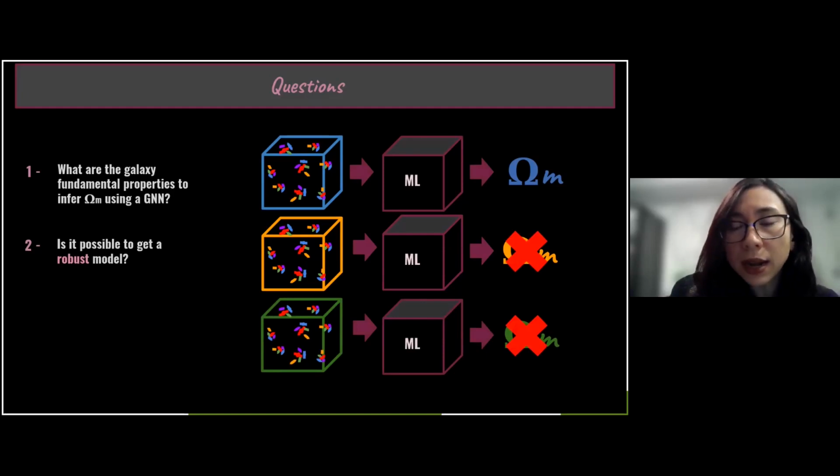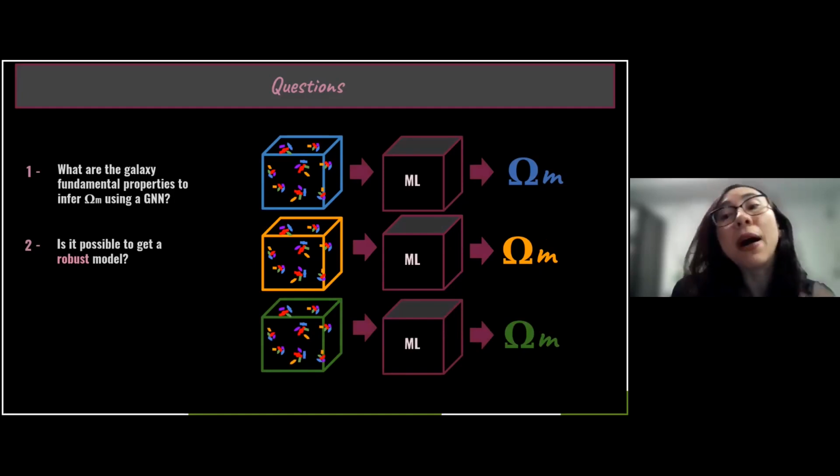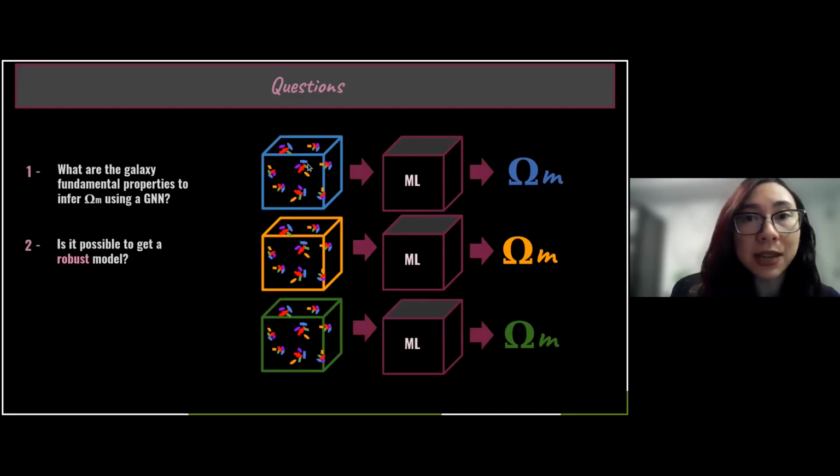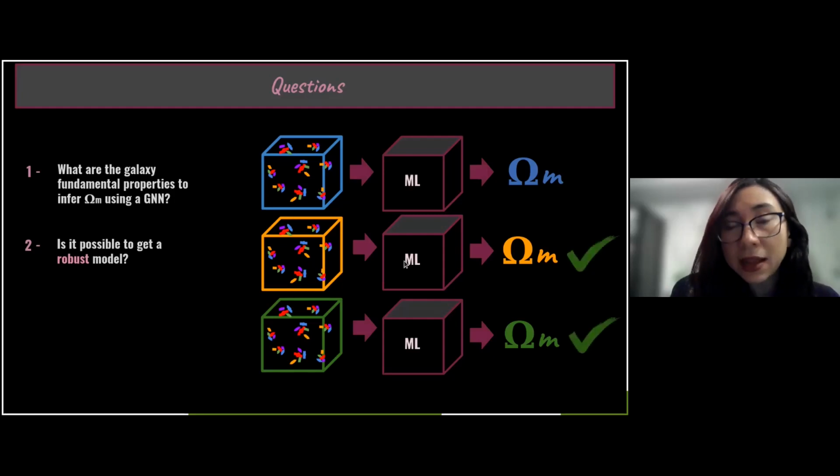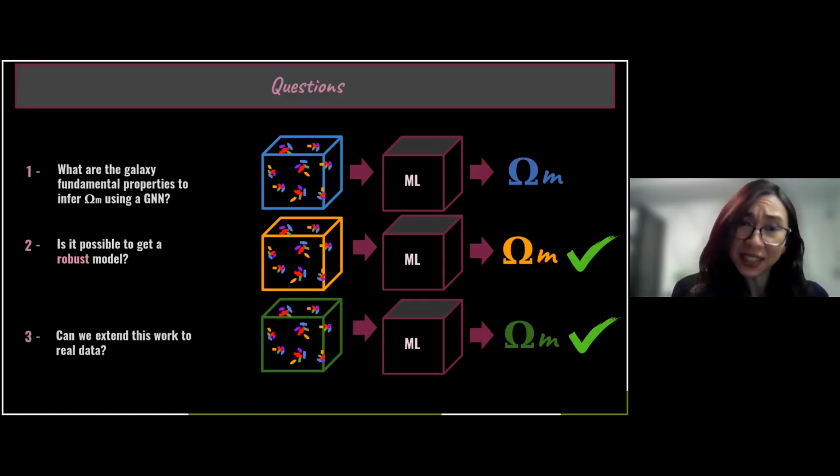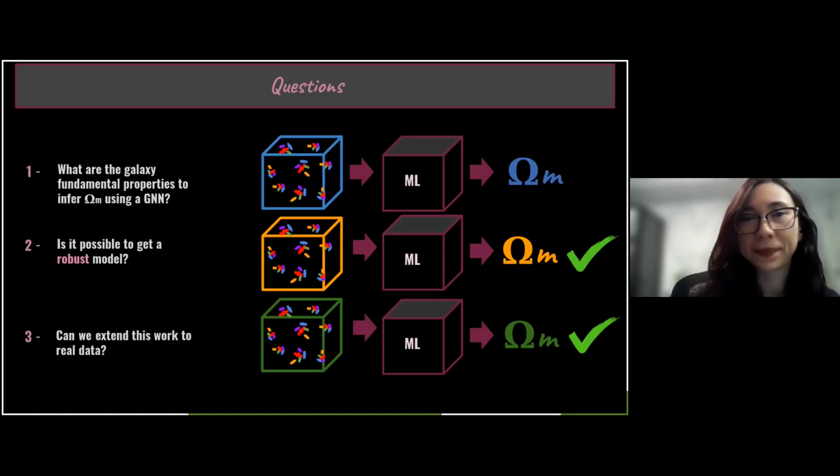But in this work, we would like to have a machine learning model which is able to be trained only in one kind of simulation and which is able to be robust to extrapolate for other ones. And then we would like to infer omega matter. And the third question is that we want to give at least the first steps in the direction to apply all this machinery in real data.